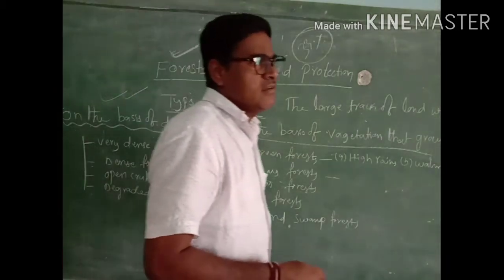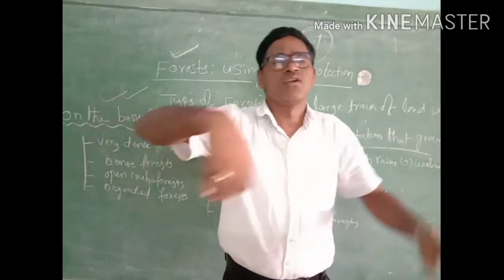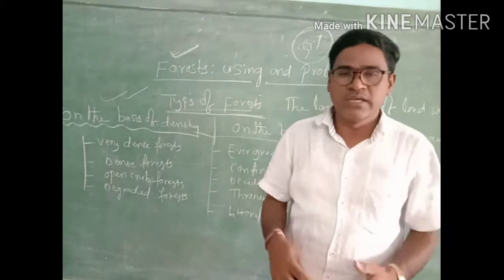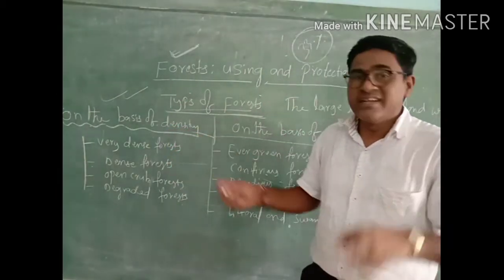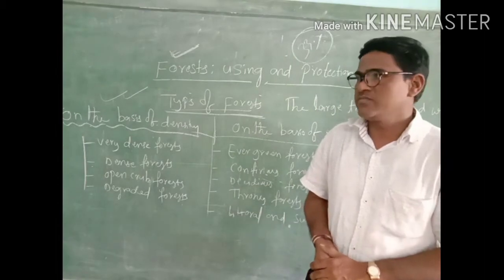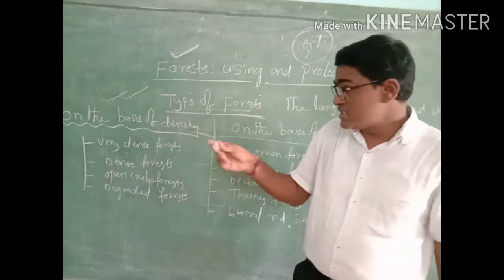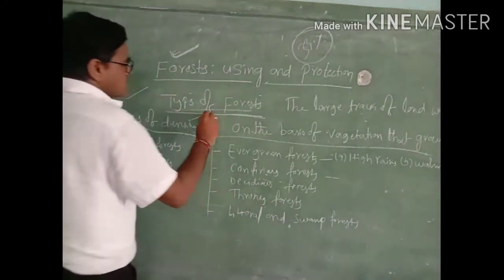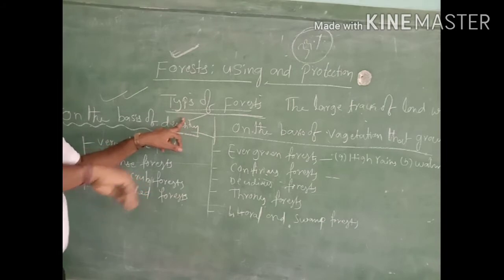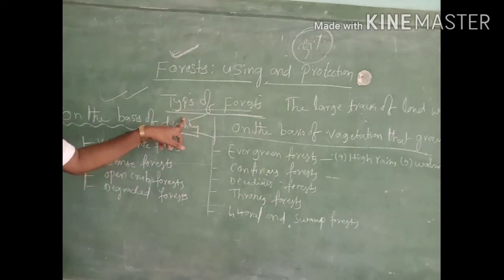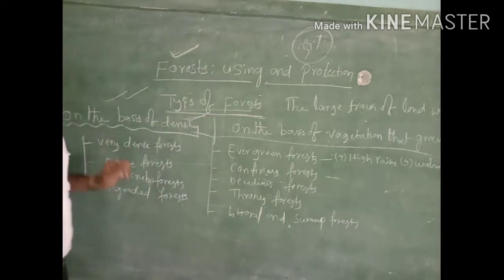What is density? We can measure, in a square kilometer, how many trees are growing, how many trees are there in a square kilometer. That is called density of forest. So like density of population, this density we can measure: in a square kilometer how many trees are growing, that we can call density of forest.